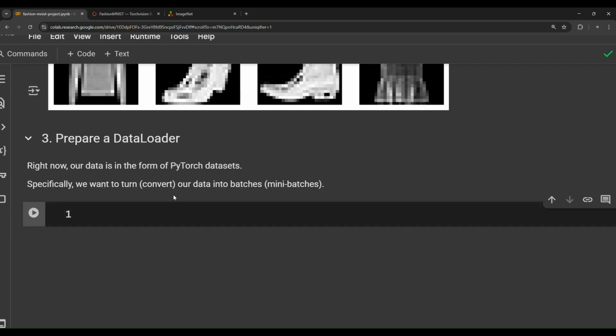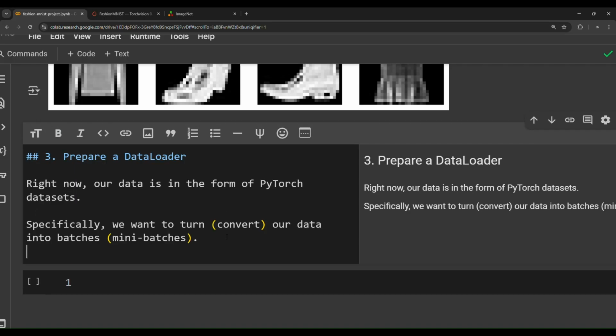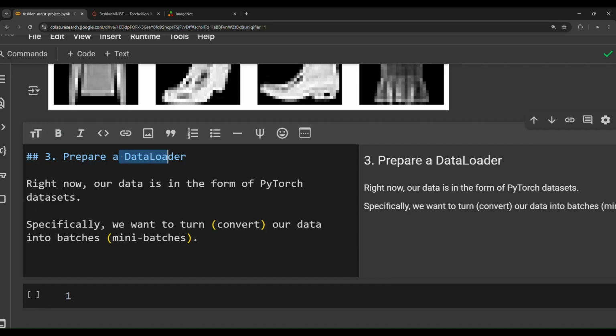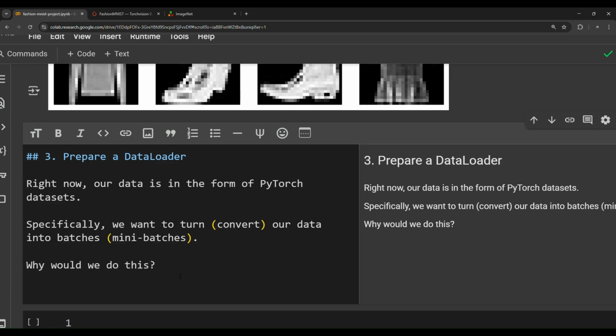And how do we do that? PyTorch offers a class called DataLoader that is used to convert data into batches, or to split data into batches. So why would we do this? For two reasons. The first one being it is more computationally efficient.